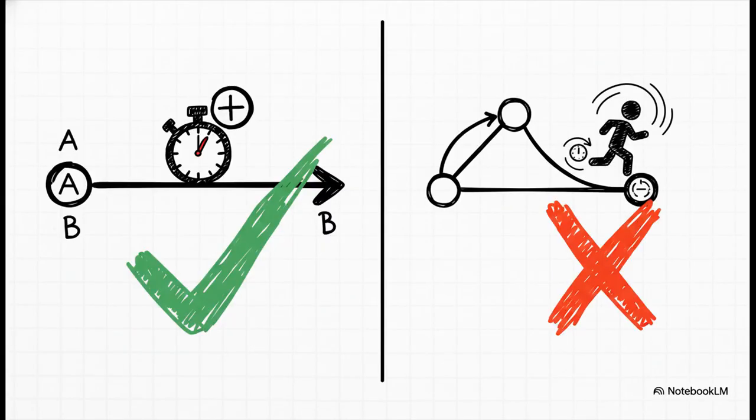Now, the algorithm does have one huge, non-negotiable rule. All the weights, the travel times, they have to be positive. You can't have a road that lets you go back in time. If you had a path with a negative travel time, the algorithm would get stuck in a loop forever, just trying to take that time travel path over and over to get an infinitely fast route.